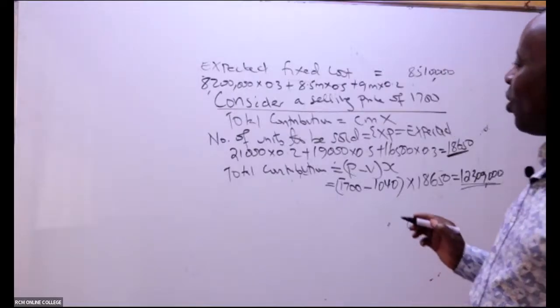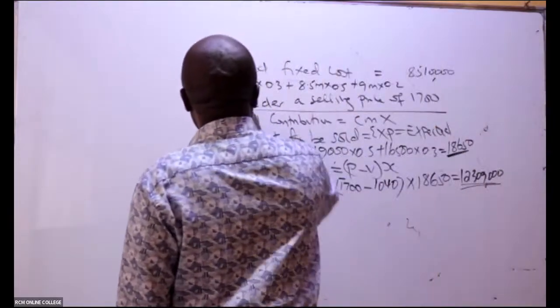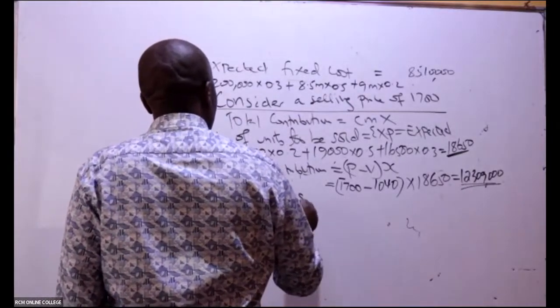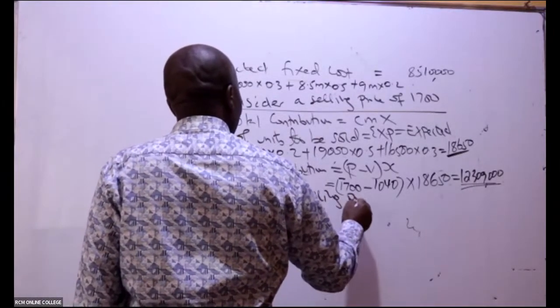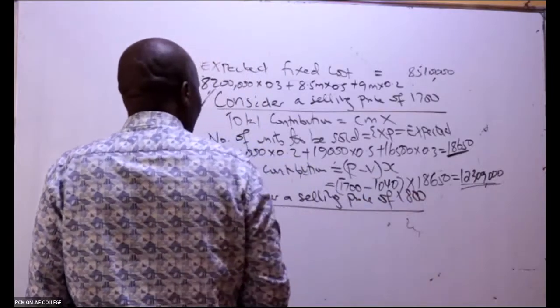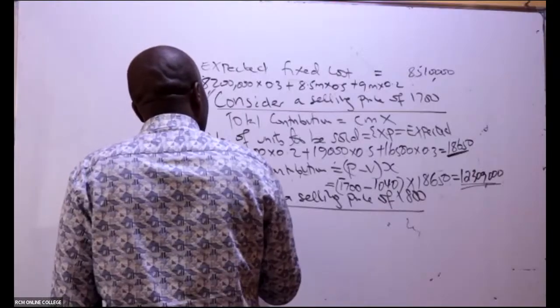All right, then go ahead and consider a selling price of 1,800. So here I need to get the number of units to be sold.